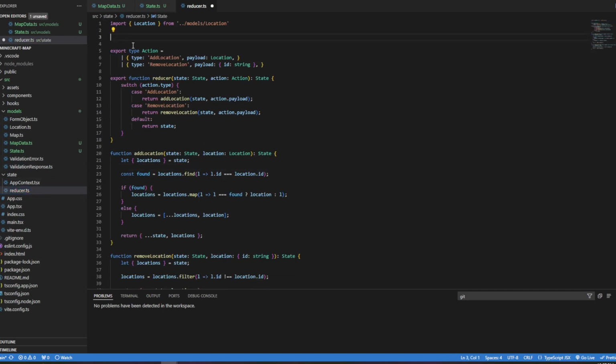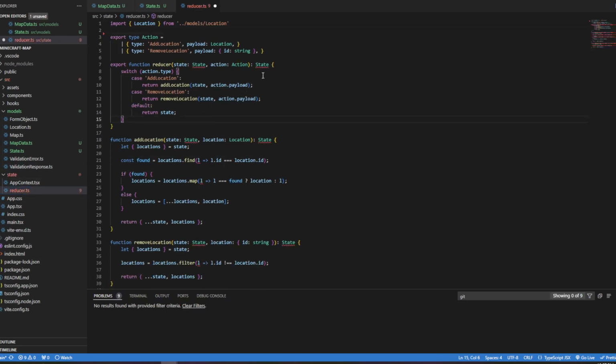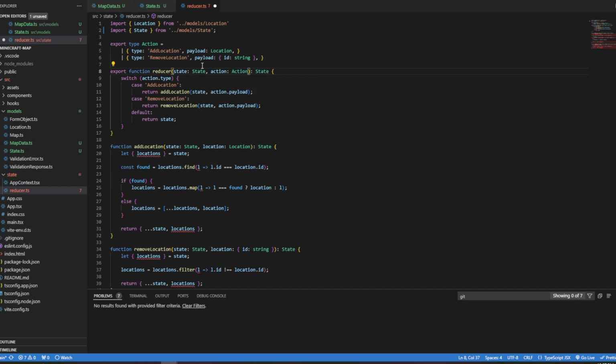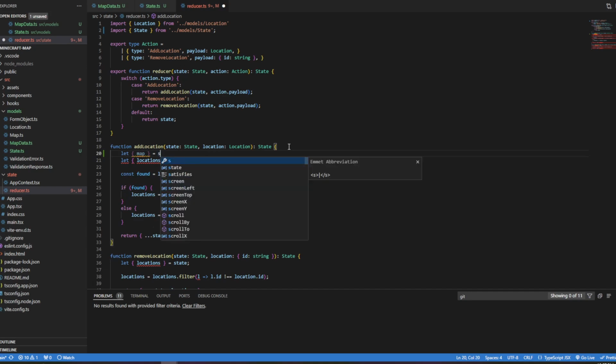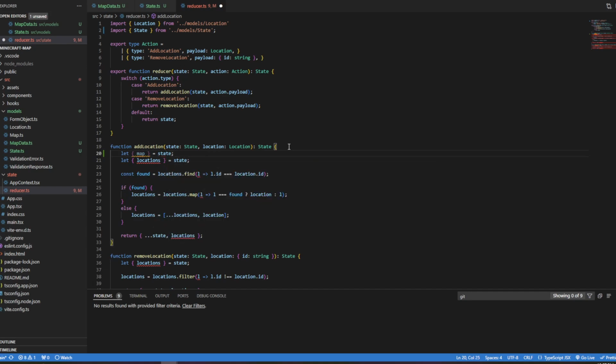So anyway, from here, now we want to go back to our reducer, and we're going to take this out. We're going to bring in state from our model. State doesn't have locations anymore, but it does have a map. So I'm going to do let map equal state. And then I can even do locations from map.